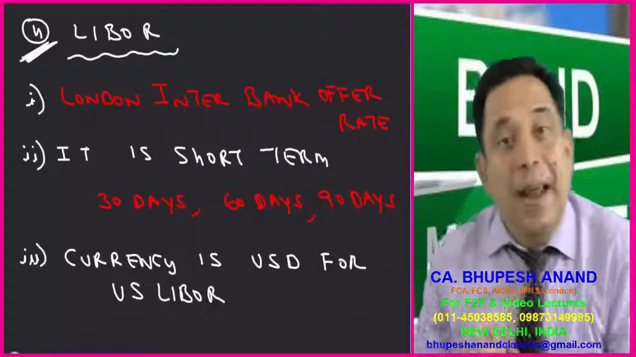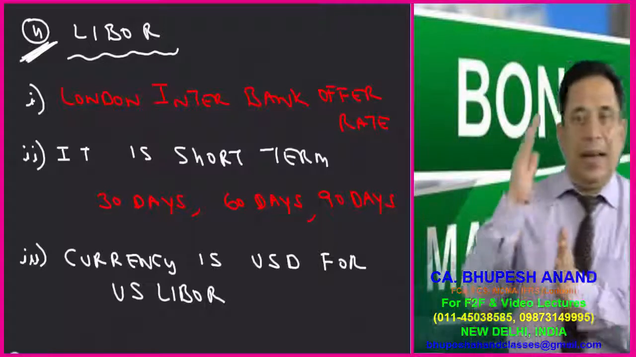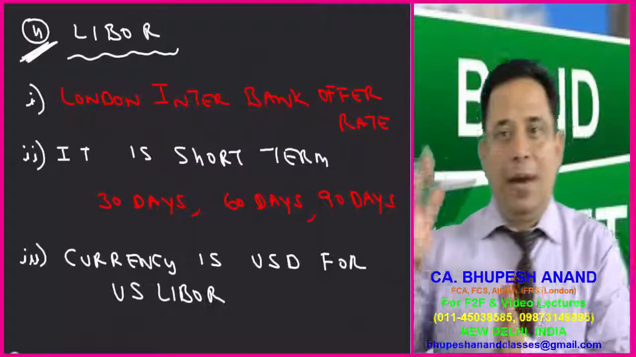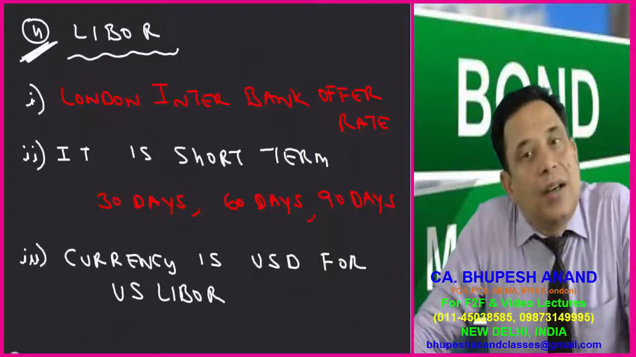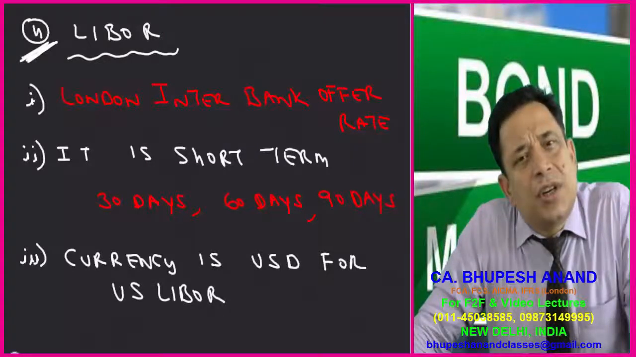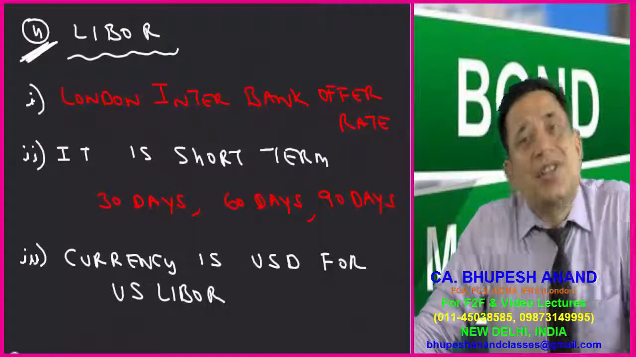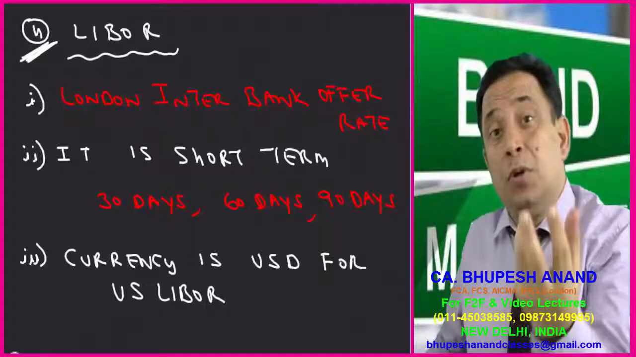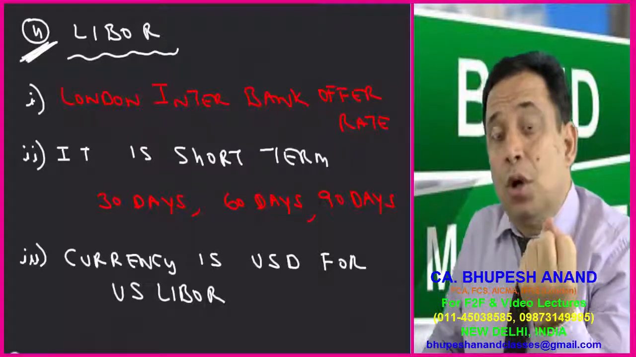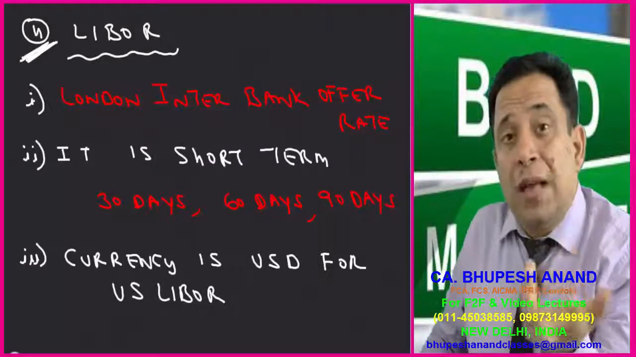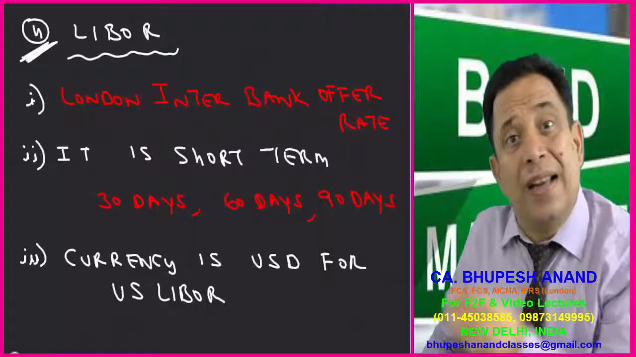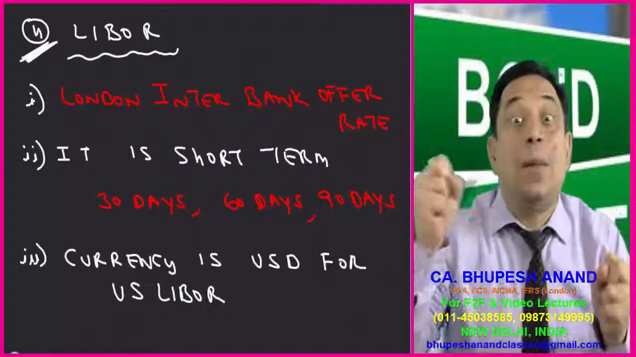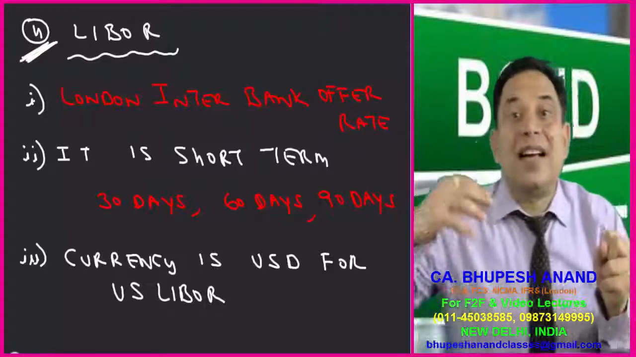First Roman is Libor. I have written the full form, London Interbank Offer Rate. It is short term. It is always short term: for 30 days, for 60 days, for 90 days, for 180 days, maximum for 360 days. And these rates are not compounding. For example, you are given 90 days Libor and you want to calculate 180 days Libor. You cannot multiply 90 days Libor by 2 and then calculate 180 days Libor. No, they are all different. You cannot calculate like this. They are not compounding, and they always take the convention of 360 days.